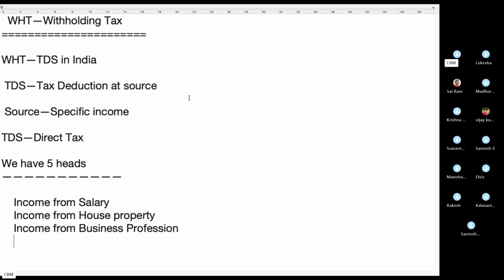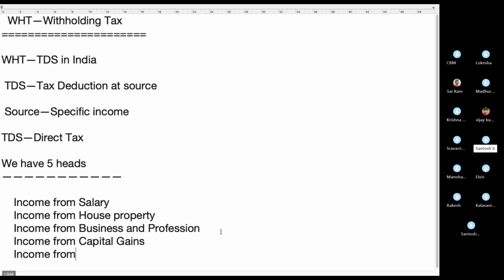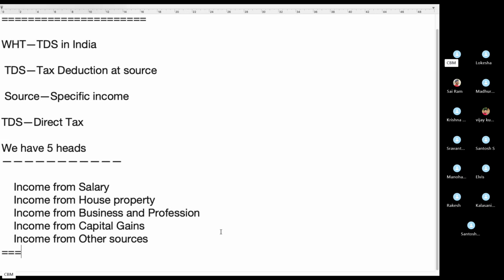Okay. Income from salary, income from house property, income from business and profession. Next, income from capital gains. Then income from other sources. So how is the total income calculated?